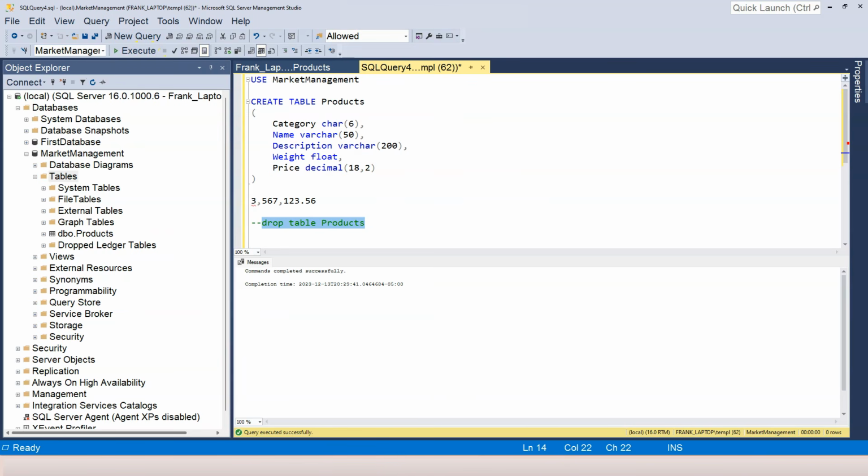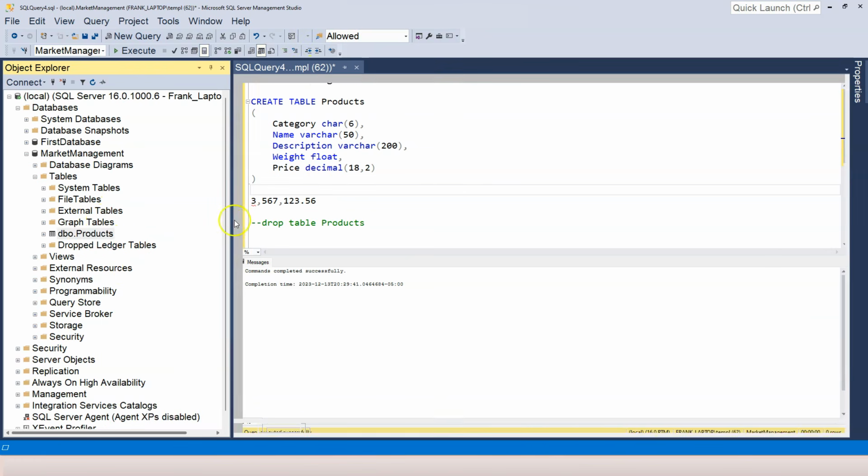Now, why do I comment out the drop table statement here? Because SQL statements like drop or delete are very dangerous. So I want to comment them out in case I forget to highlight the statement that I want to execute, and I just press F5 accidentally, the drop table statement will not be executed. This is very, very important when you are debugging a live database, a production database, for example. So I always comment out dangerous statements like drop database, drop table, delete from table, which you're going to learn later.